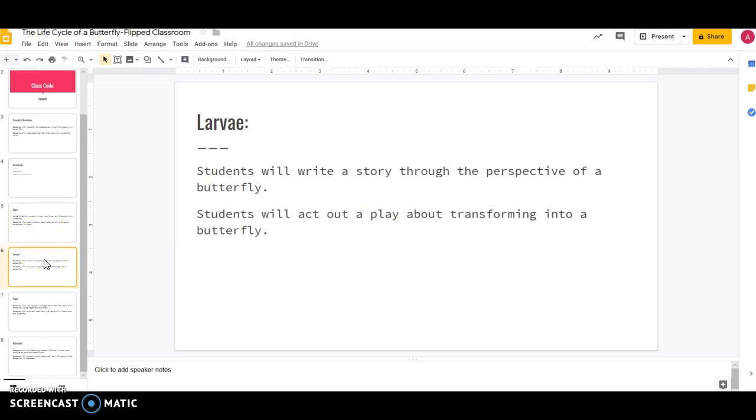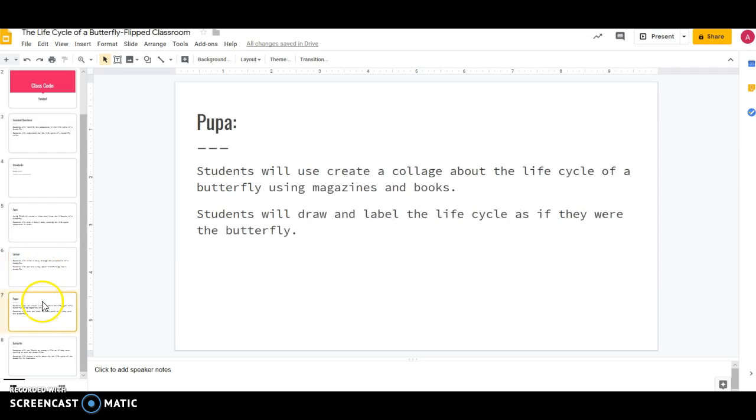Larva. They will write a story through the perspective of a butterfly, and they will act out a play transforming into a butterfly. Pupa. They will create a collage about the life cycle of a butterfly using magazines and books, and they will draw and label the life cycle as if they were the butterfly.